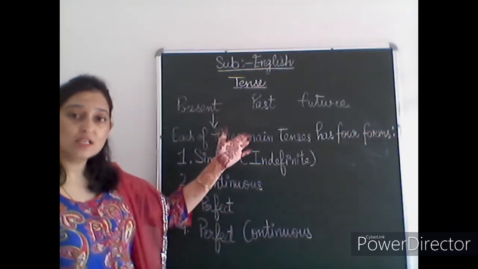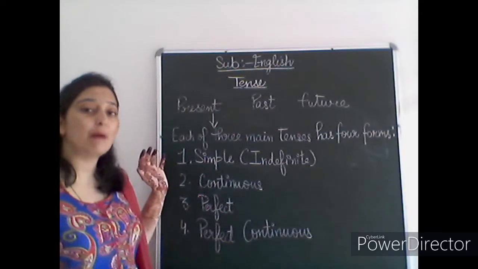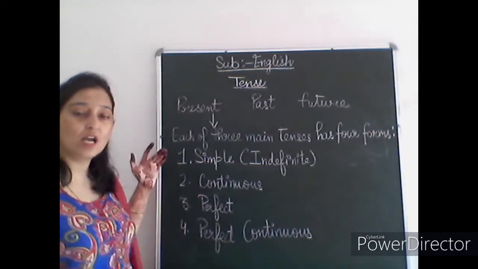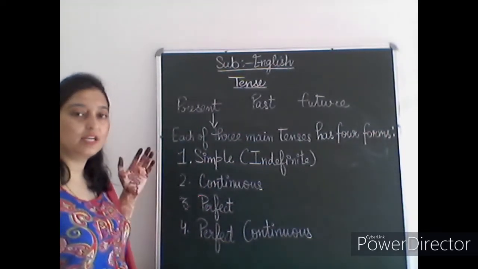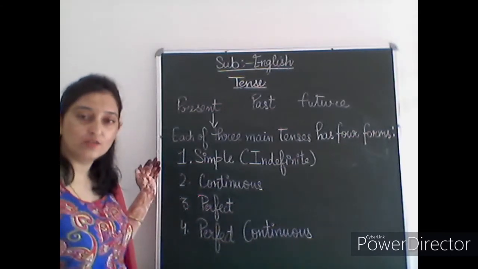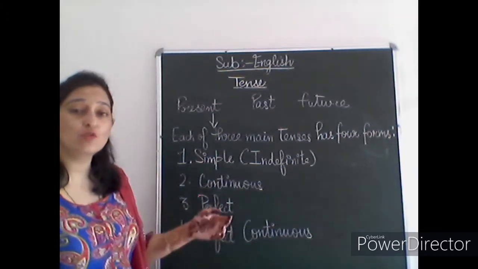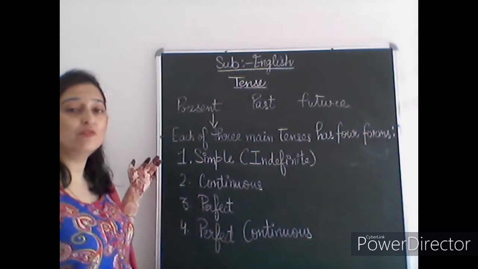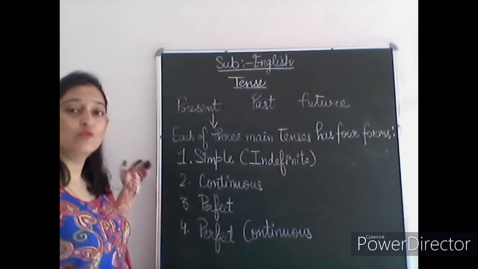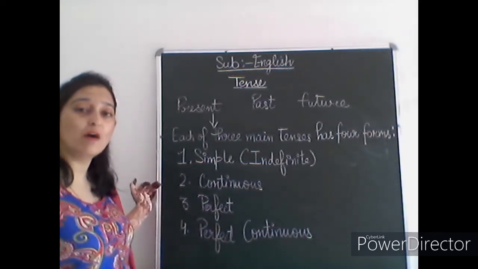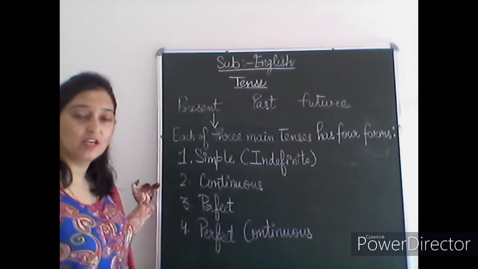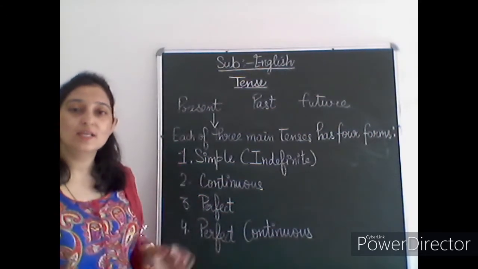Then past simple, or you can say past indefinite, past continuous, past perfect, and then past perfect continuous. And the same will apply for the future also: future simple or future indefinite, future continuous, future perfect, and then future perfect continuous. So see, it's simple.